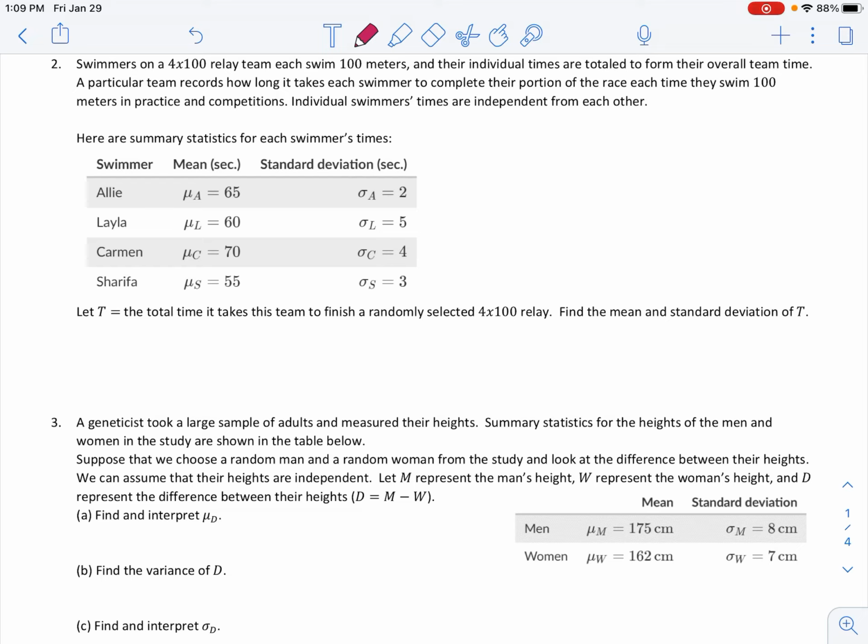Individual swimmers' times are independent of each other. So I know Allie's average and standard deviation from all their competitions and practices. Same for Layla, Carmen, and Sharifa.